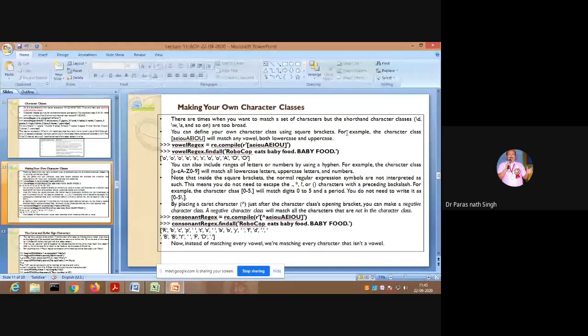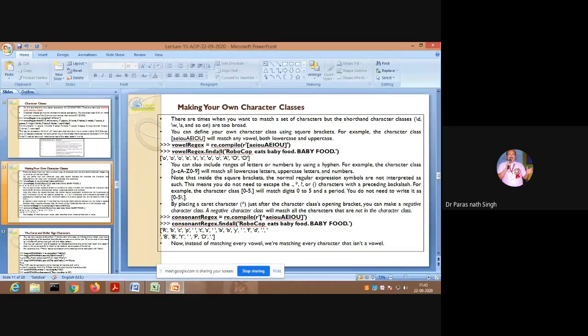For example, I want to match all the alphabets which are vowels: a, e, i, o, u, and A, E, I, O, U in uppercase. So we can make one regex matching any vowel, in lowercase or uppercase.